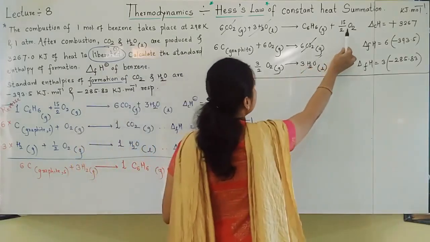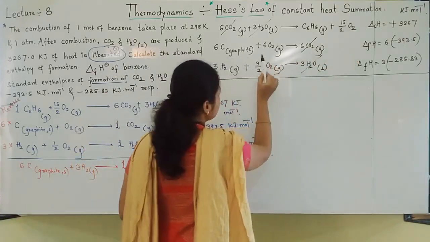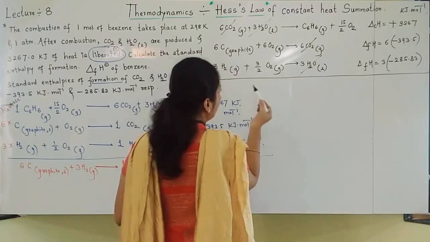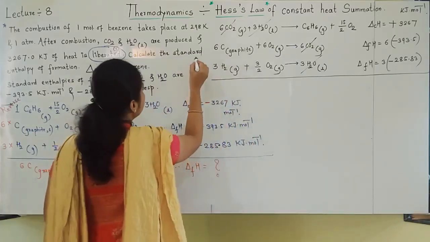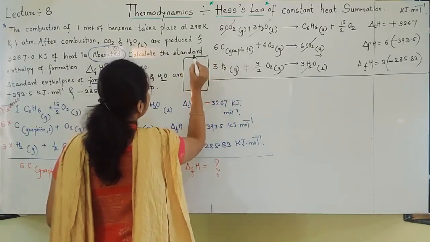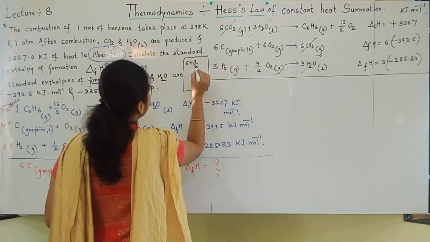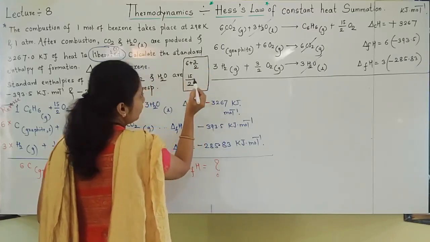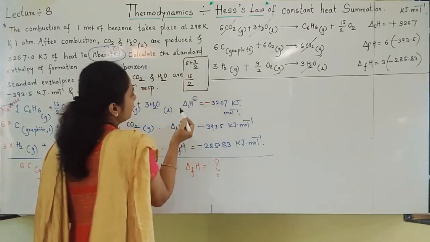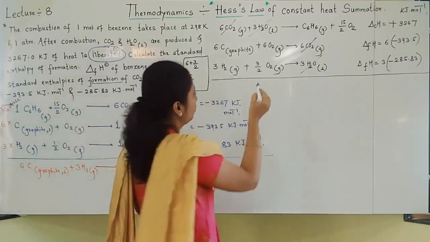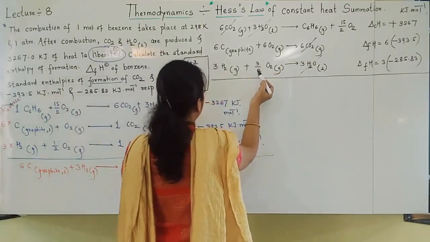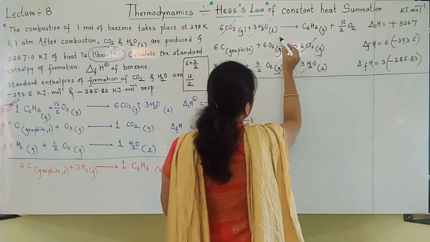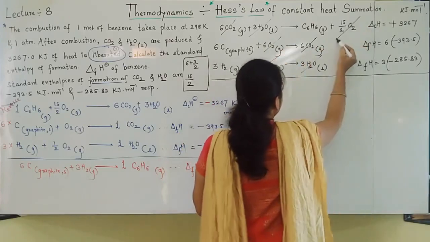Oxygen. Oxygen is 15 by 2 on the right side. Here it is 6 plus 3 by 2 oxygen. So students, let us do the calculation of 6 plus 3 by 2. How much does it come? If you add this, it also comes 15 by 2. Is it? 12 plus 3, 15 by 2. So 6 plus 3 by 2, the answer is total 15 by 2, and that many oxygens are there on the right side. So all together I will cancel the things.